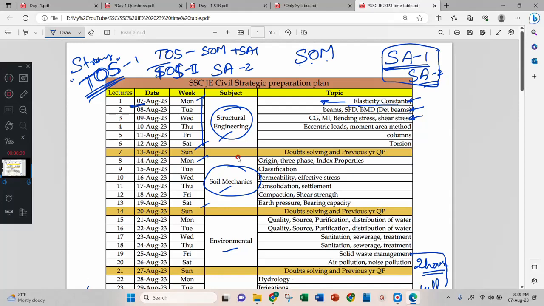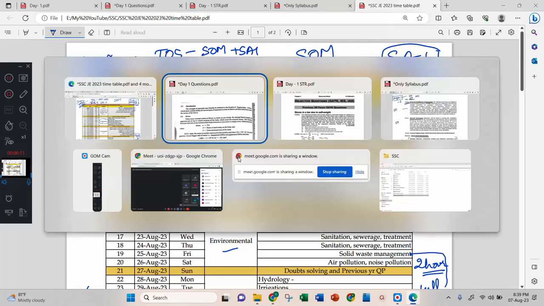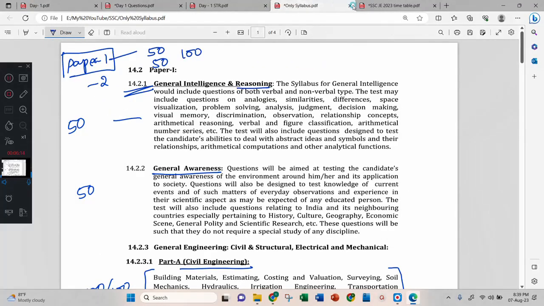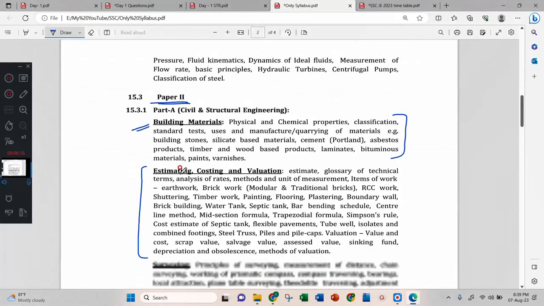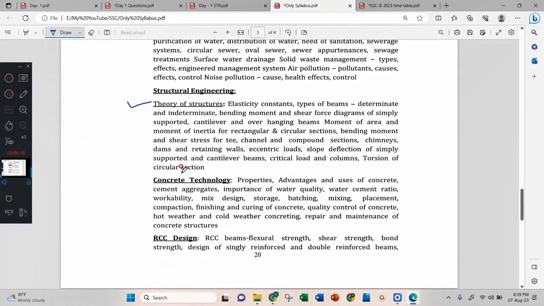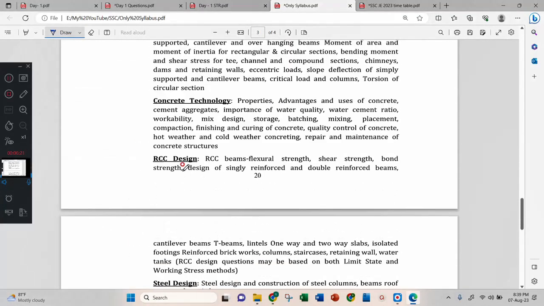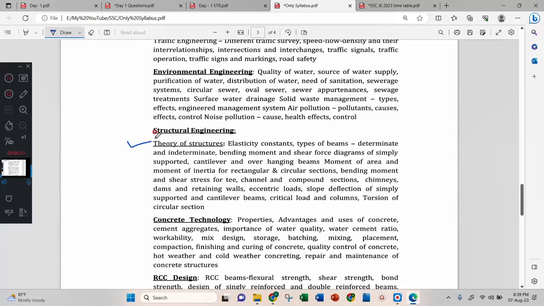TOS 2 is SA2. That's why in the syllabus you can see they have mentioned theory of structures. Theory of structures they have mentioned. It doesn't mean that only strength of materials or only structural analysis is there. No, and even they have mentioned directly elasticity constants. It doesn't mean that we have to read only elastic constants. No, we have to completely cover some.